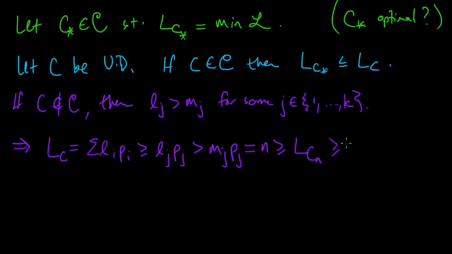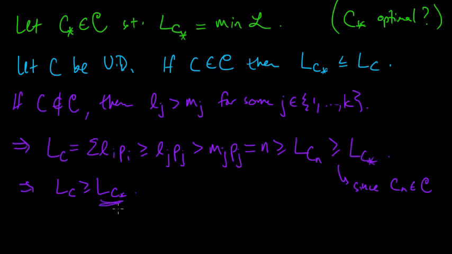So that implies that this length is greater or equal to LC star, since Cn is in C. And that's just what we wanted to prove. So the expected code word length of this code is always greater or equal to that of the hopefully optimal one.